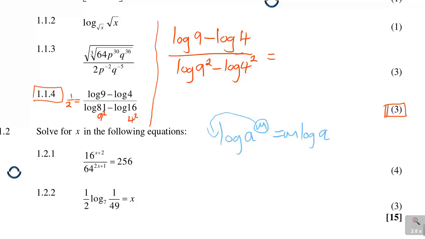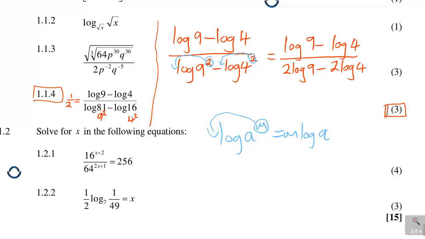So in this case, I've got here log 9 minus log 4 over, because of the power, applying the law, this 2 will drop before the log, and this 2 will drop before the log. So it will become 2 log 9 minus 2 log 4. Are you seeing that?